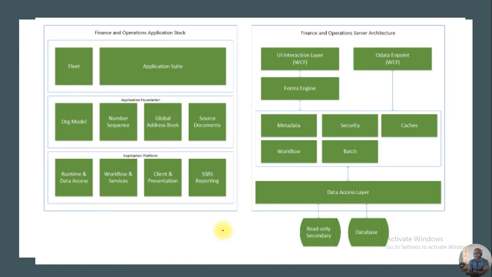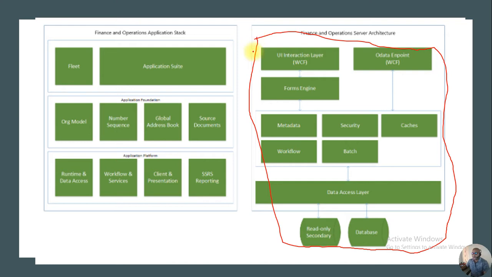If you are coming to the right side, this is the server level architecture. Like metadata, security, workflow, batch, this will contain from down to up. Okay, this is the high level of the Finance and Operations stack.